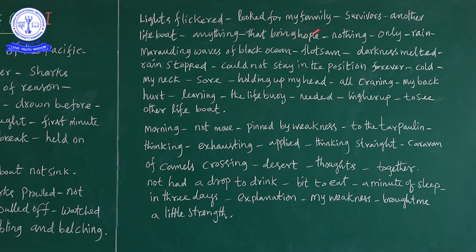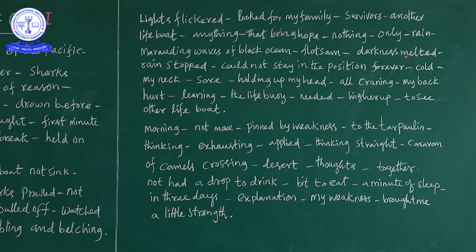He was looking for his family, and then survivors, another boat. He wanted to have a hope that somebody will help him. But what happened? Nothing happened. Only rain came and marauding waves of black ocean hitting him with the flotsam. Flotsam means what? Wastage. And what happened next? The darkness melted.